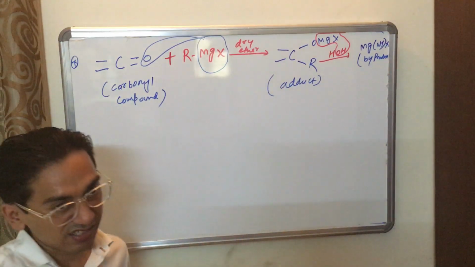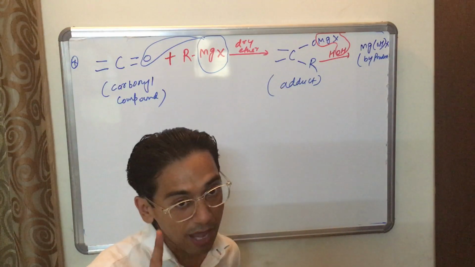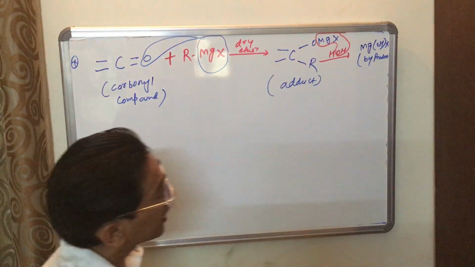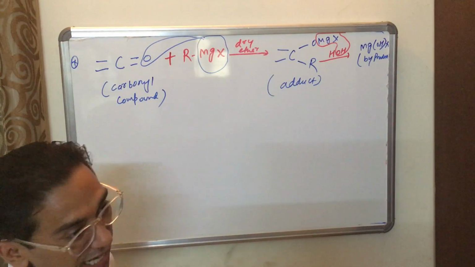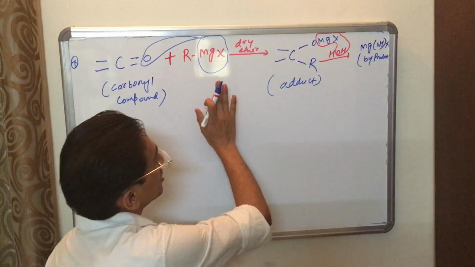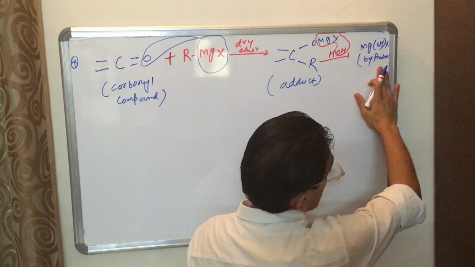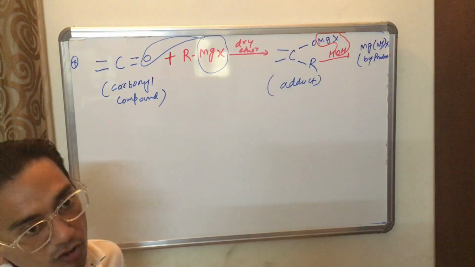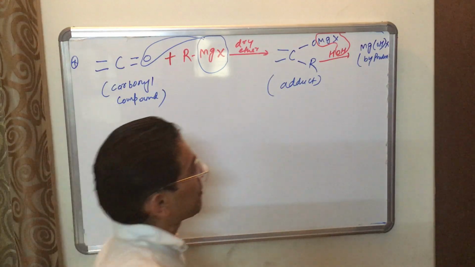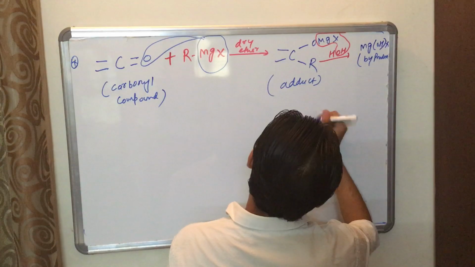Every time you will get MgOHX as a byproduct when Grignard reagent reacts with a carbonyl compound, whether aldehyde or ketone. So I will not write it again and again. Please remember.